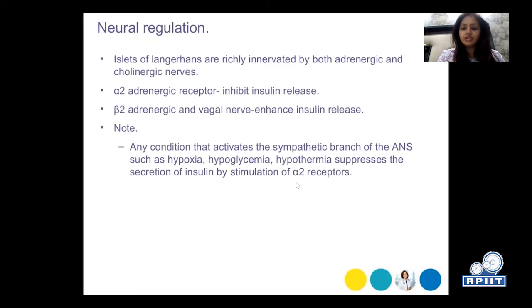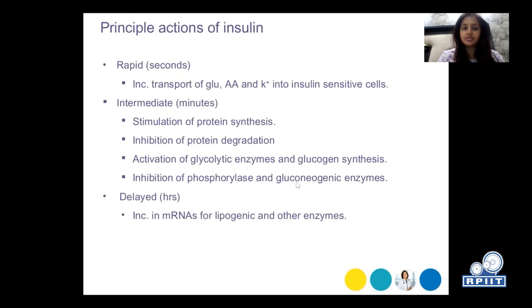Another is the neuroregulation. Islets of Langerhans are richly innervated by both adrenergic and cholinergic nerves. Alpha-2 adrenergic receptor inhibit insulin release. Beta-2 adrenergic and vagal nerve enhances insulin release. Any condition that activates the sympathetic branch of the autonomic nervous system, such as hypoxia, that is deficiency of oxygen, hypoglycemia, deficiency of glucose, hypothermia, less temperature, they all suppress the secretion of insulin by stimulation of alpha-2 receptors.